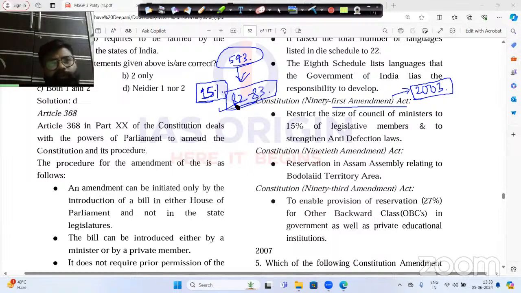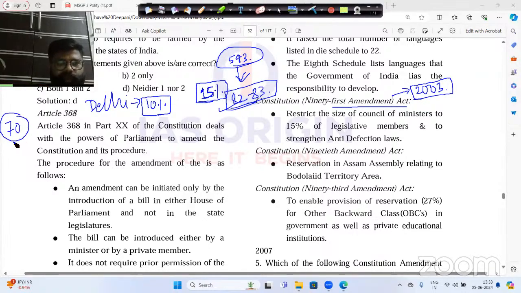For Puducherry also it is 15%, for Jammu and Kashmir also it is 15%, but here is the exception, guys. For Delhi it is not 15%, it is only and only 10%. Now you see how many legislative assembly members are there in Delhi. 70 legislative assembly members are there in Delhi. And how much is 10% of 70? That is only 7. That means, according to the 91st Constitution Amendment Act 2003, the maximum Council of Ministers number in Delhi is just 7, including the Chief Minister.